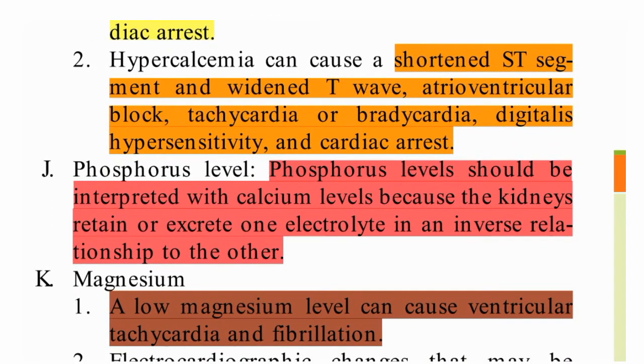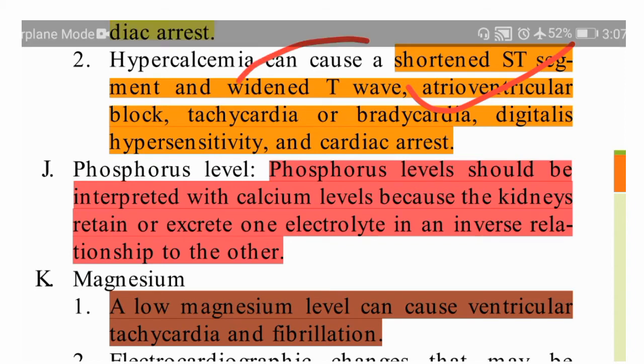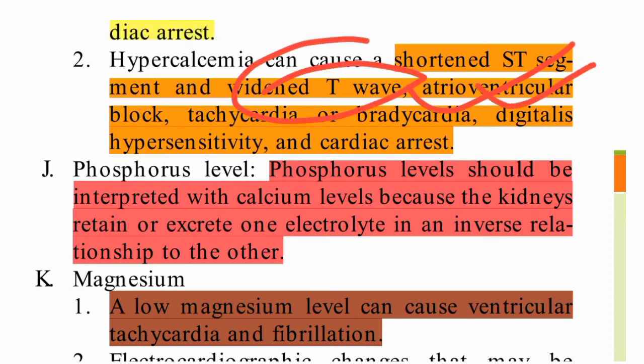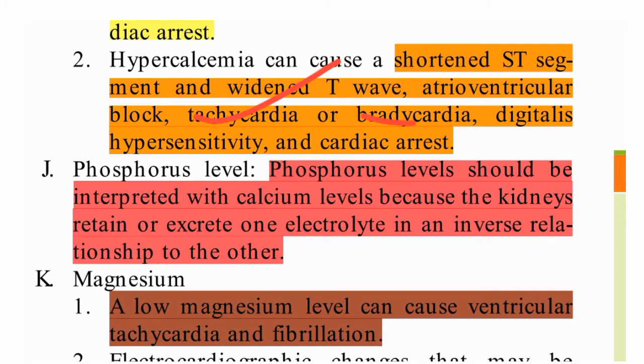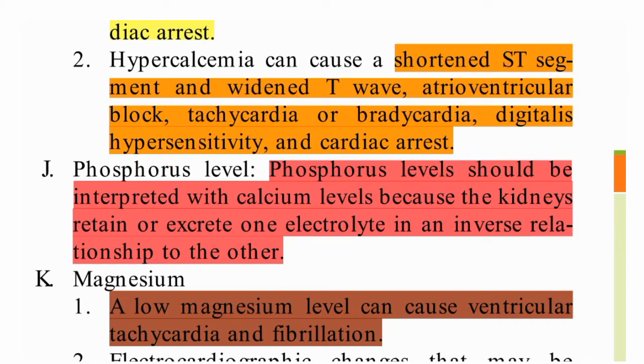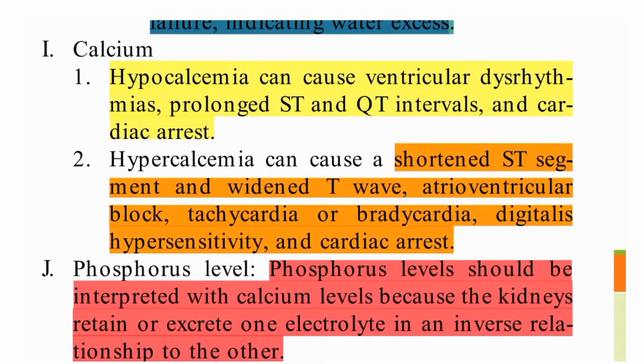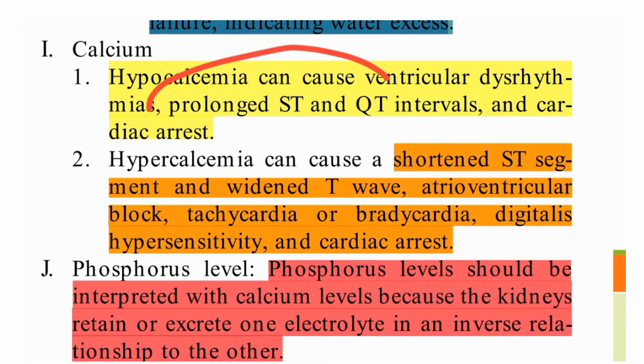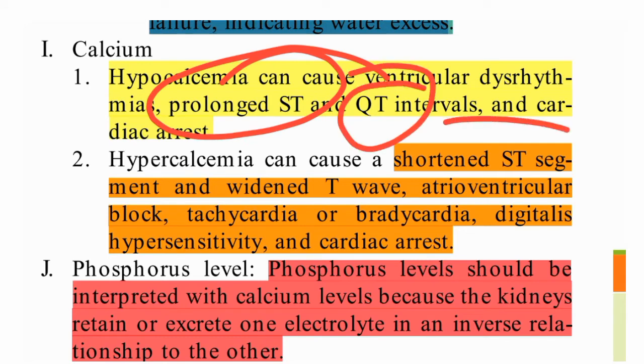When hypercalcemia is there, the QT interval will be prolonged, and here the T wave will be shortened and widened. Atrioventricular block, AV block, will be there, and tachycardia or bradycardia can also occur, along with digitalis hypersensitivity and cardiac arrest when hypercalcemia is there. So the main question comes from this: in hypocalcemia, prolonged ST and QT intervals; here, shortened ST segment and widened T waves.